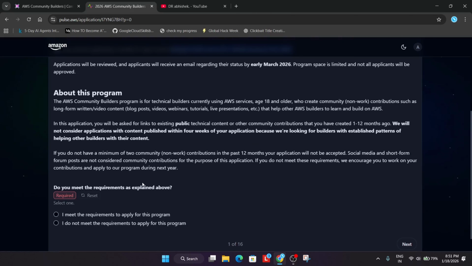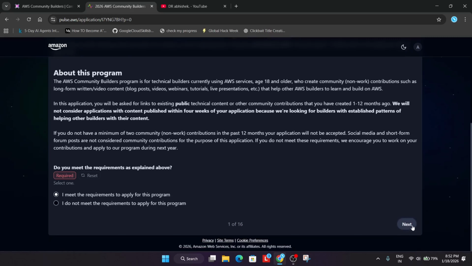Now you need to understand this program is for technical builders who want to use AWS services. Just like Google Cloud, AWS is also a cloud platform where we host, learn and build something. Here you need to understand that you have to make community contributions in the form of video content, webinars, tutorials, live presentations. So it's a learning community. It will help you to boost your resume as you are getting it directly from AWS Amazon itself. So first of all, you have to just click on I meet this requirement, then click on next.